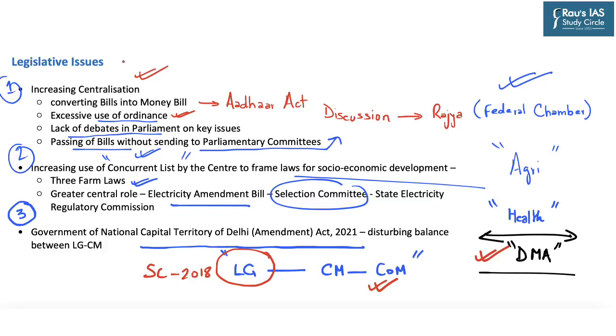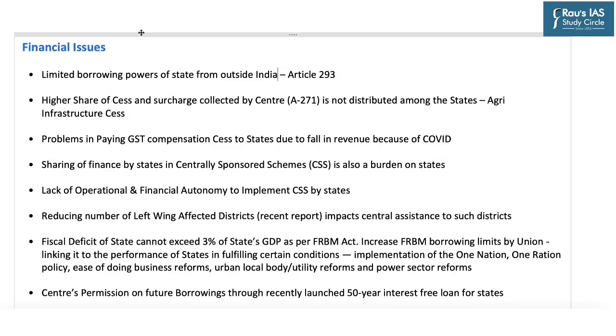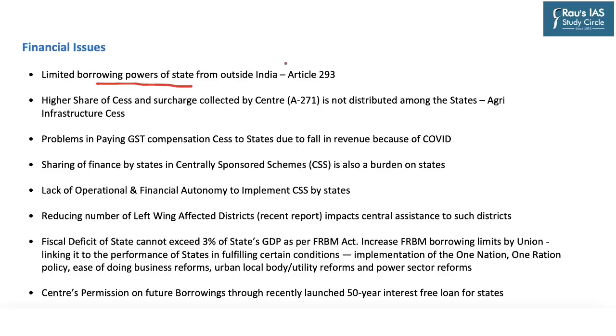So from undermining of federalism with respect to legislative issues, let's go through the aspect of financial issues. Now, the first point with respect to financial issues of fiscal federalism can be said to be the limited borrowing powers of the state, which the Constitution of India provides under Article 293. According to Article 293, a state government cannot borrow from outside India unless and until the Government of India, or the central government, acts as a guarantor. So this in a way limits the borrowing powers of states, especially from outside India.